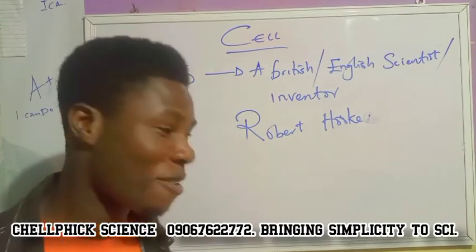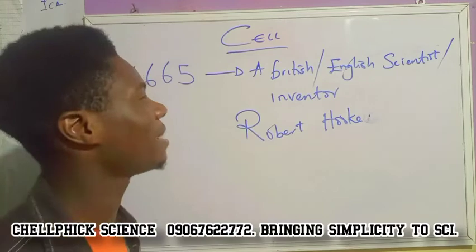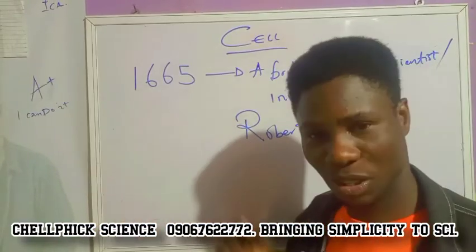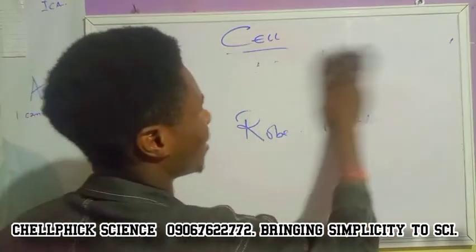Robert Hooke was the first man to ever come up with the idea of the cell. And I want you to listen very well. I did tell people that what other scientists discovered about the cell, everything would have been discovered by this man. What did Robert Hooke do? Now let's look at it.